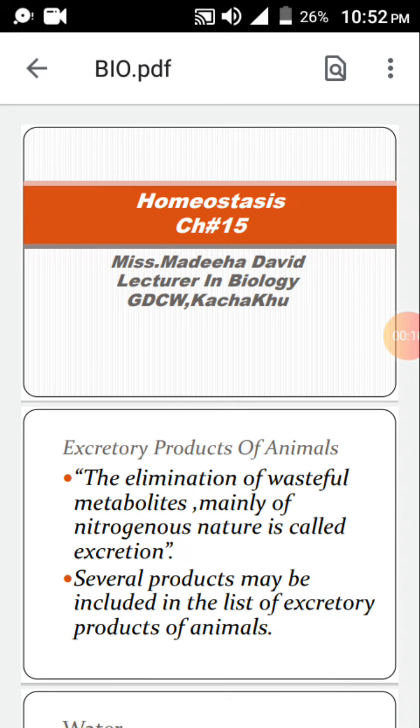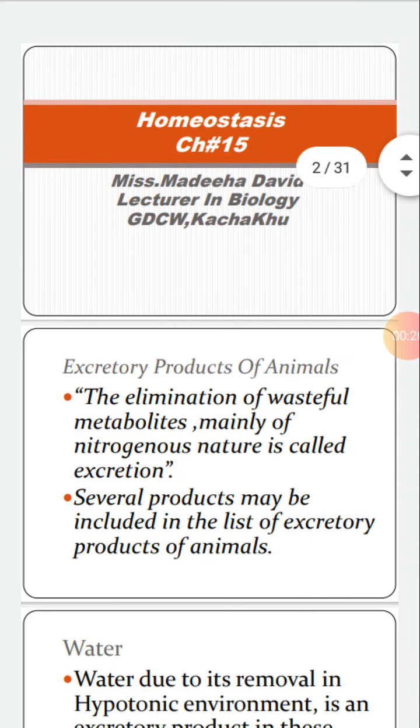Today in biology homeostasis, chapter number 15, you will learn about excretory products of animals. What is excretion? The removal of waste products from the body is called excretion. The elimination of wasteful metabolites, end products of metabolism, mainly of nitrogenous nature, is called excretion.